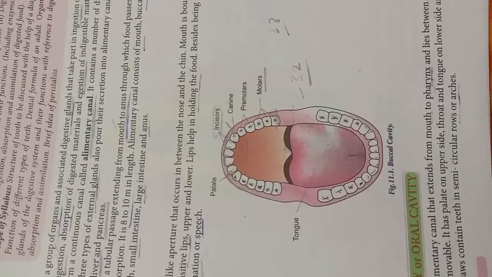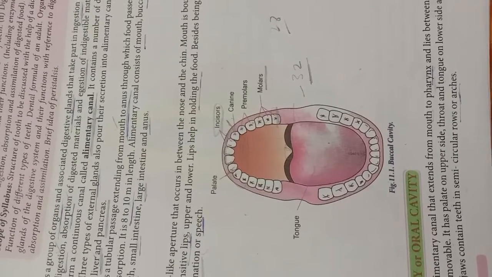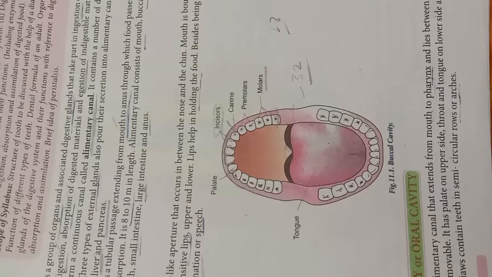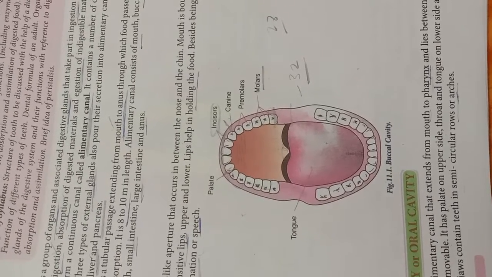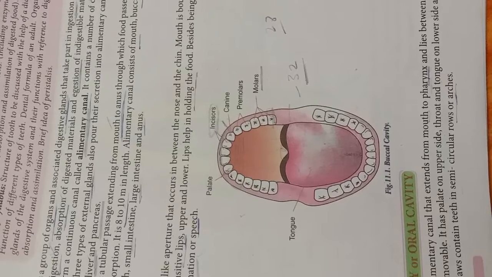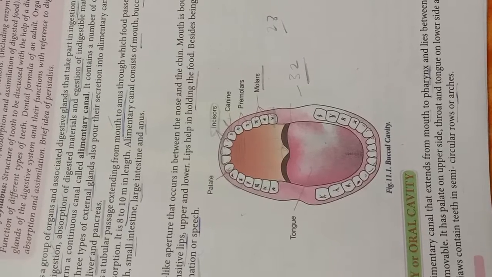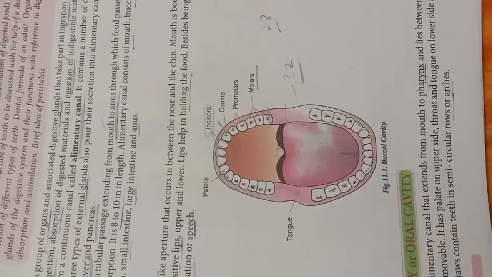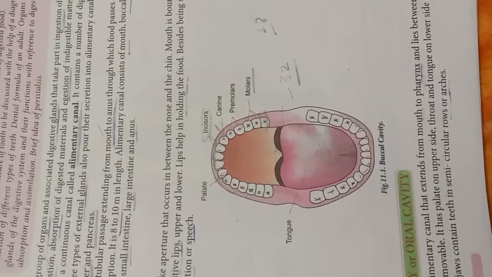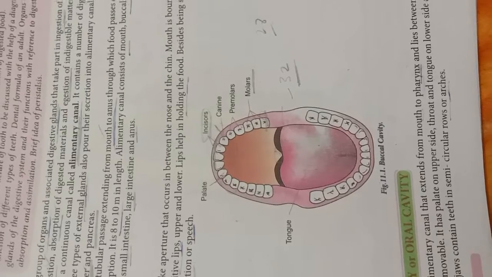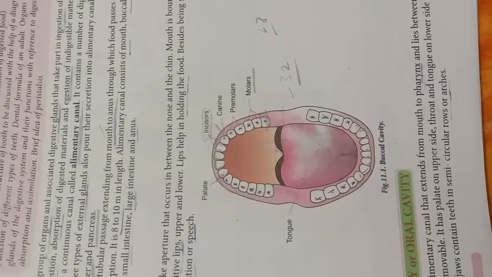After that comes assimilation. The absorbed food should be assimilated into each and every cell of the body, so it is transported with the help of blood. Then egestion is the process of removal of undigested food. The undigested waste that remains in the alimentary canal should be removed out of the body. That process is called egestion.